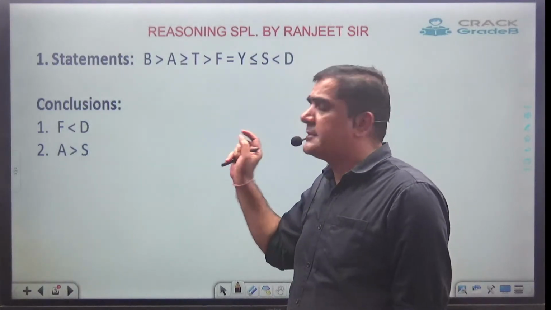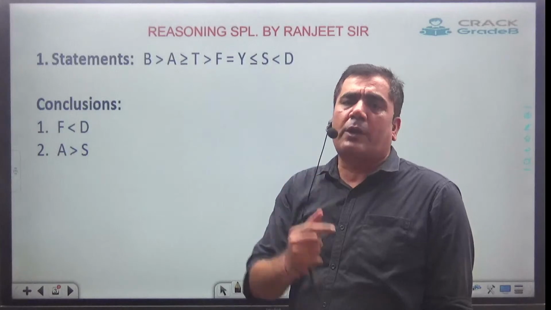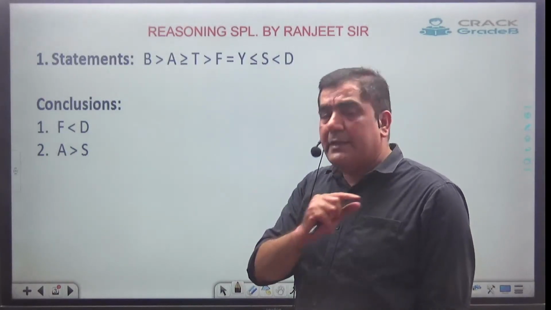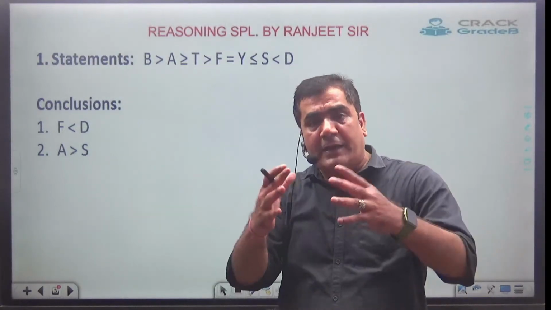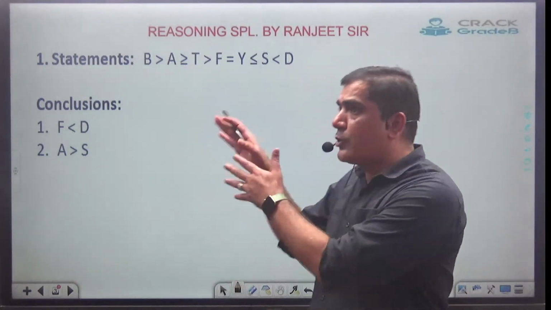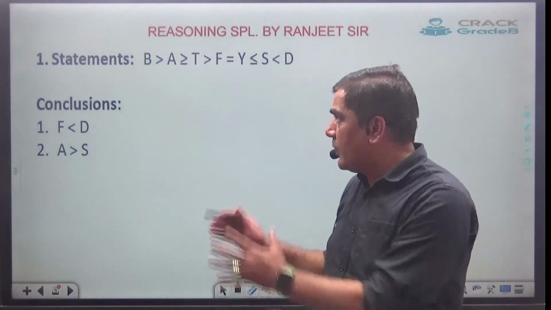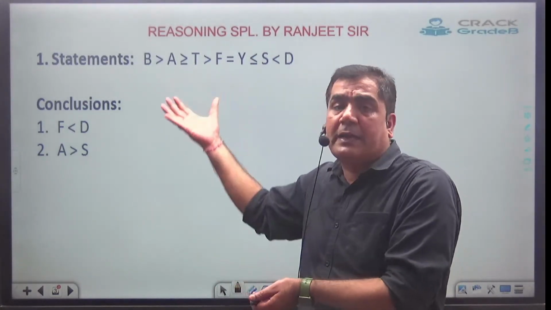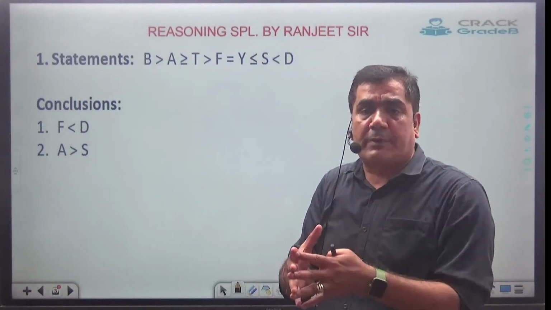This is the most basic part of inequalities, and 100% this is not going to come in the examination. In banking examinations, they will give an uncombined statement, and then you have to combine and get the answer. So this is not going to come, but we have to start from the basics. Firstly, we have to understand how to get the relation from any combined statement, and thereafter we have to understand how to combine the statement.